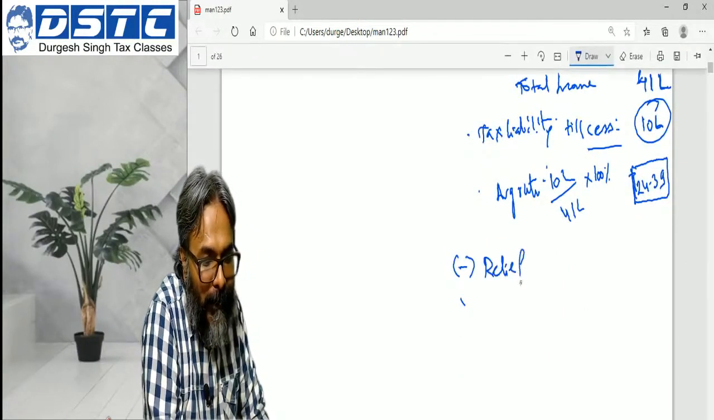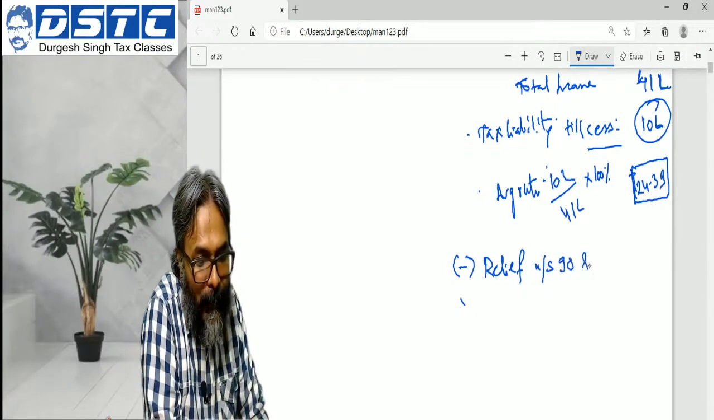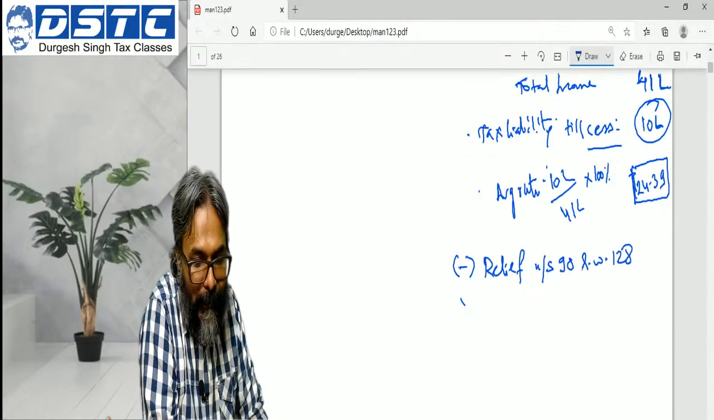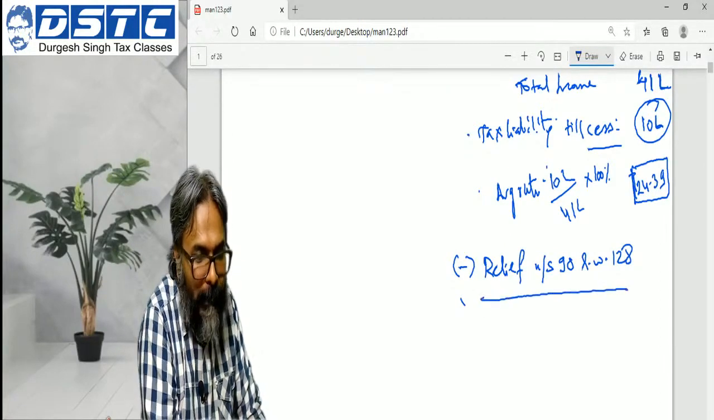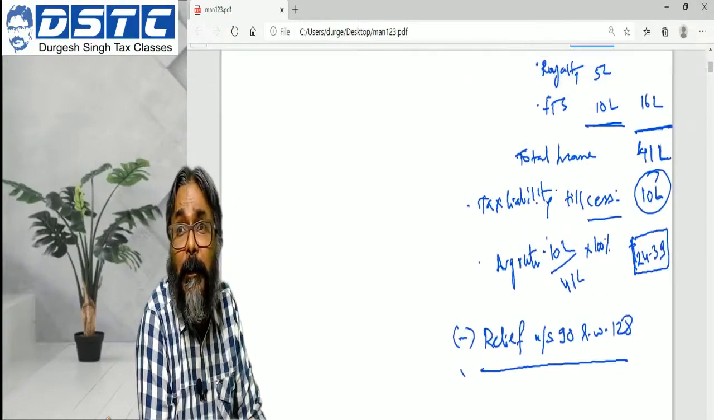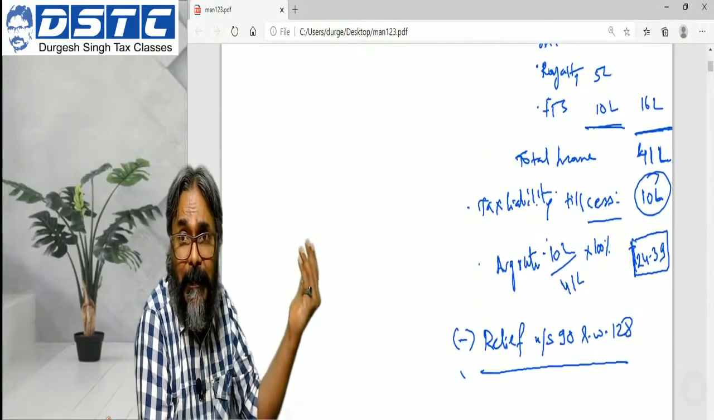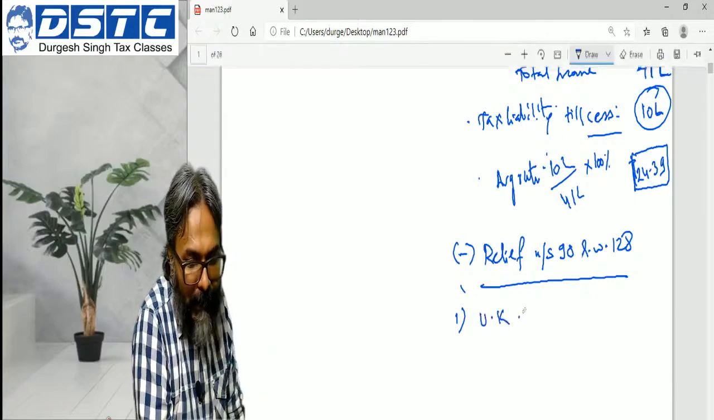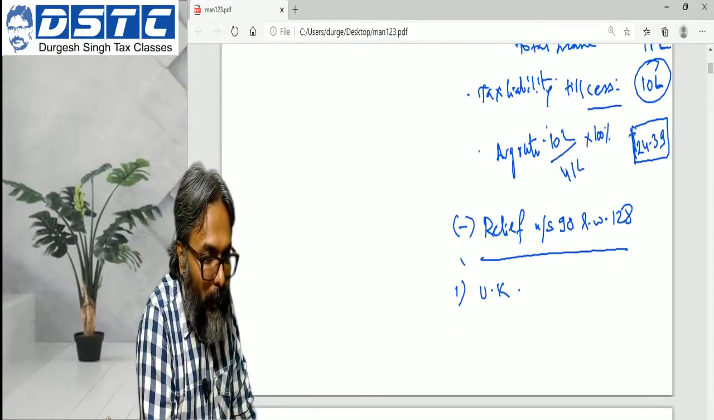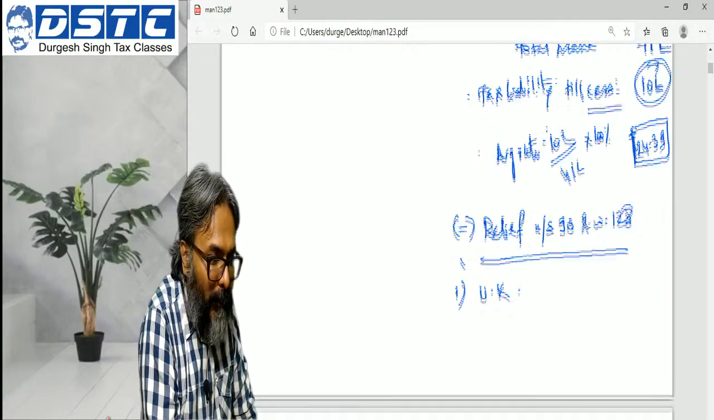Relief, students. Now in this case, under section 90 read with 128. This is how you should do it. 90 read with 128 because the treaty exists. Fine, each country. So UK, each country, each source. So you will go like this, primarily, in this context.